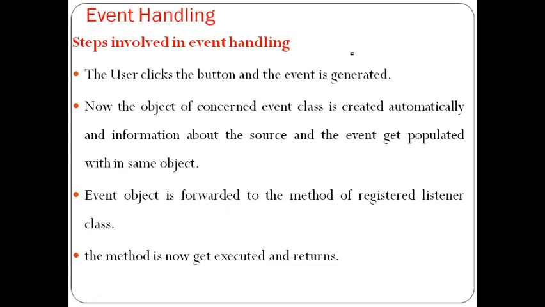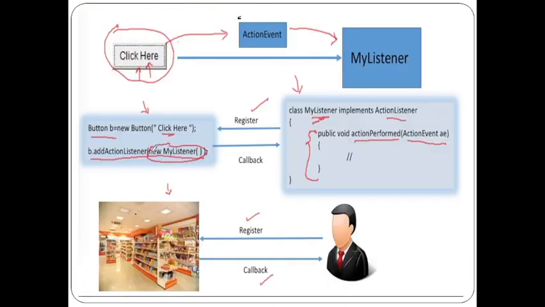What are the steps involved in event handling? Rather than listing the steps, I can explain this with the help of a small program. Then you can better understand how this works. See this particular figure here. I have a button, "click here". If I click on this button, there is something I want to perform.